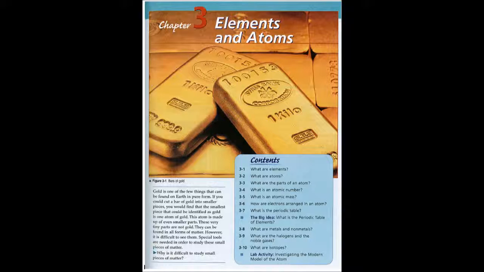Elements in matter. All matter is made up of elements. Some types of matter are made up of only one element. An iron nail may contain only the element iron. Aluminum foil may be made up of only the element aluminum. Pure gold and pure silver are also made up of only one element.